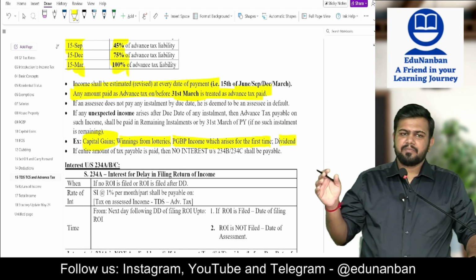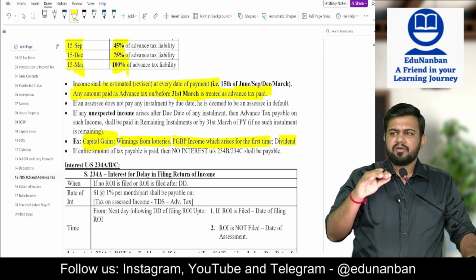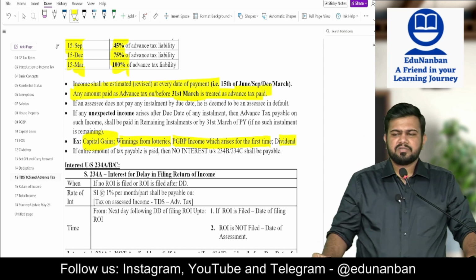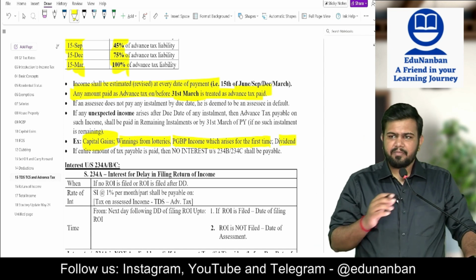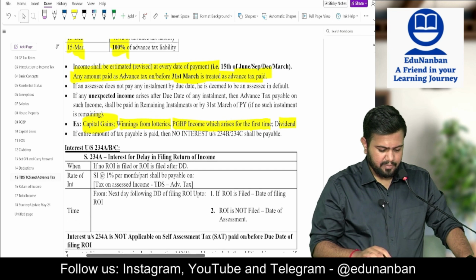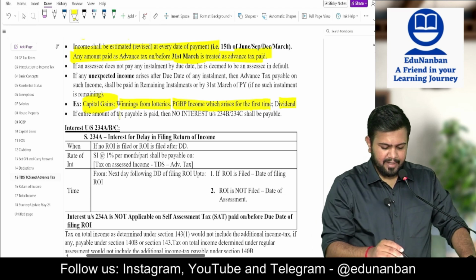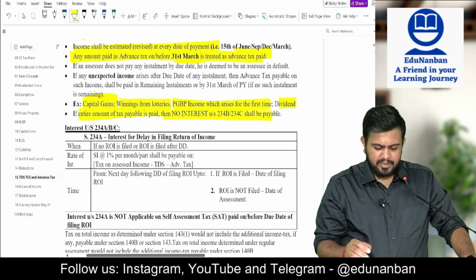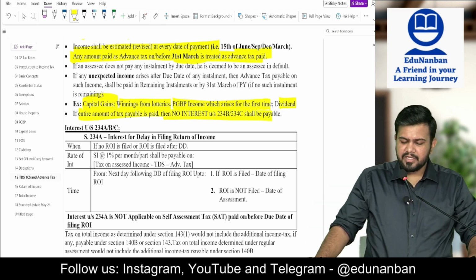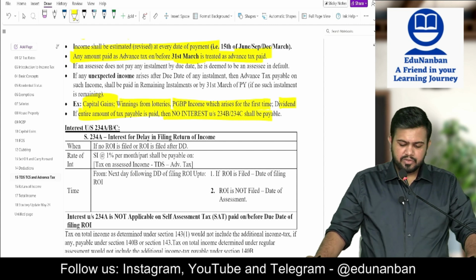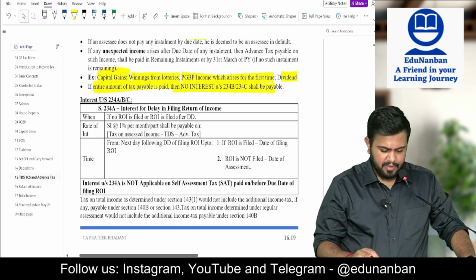So for these incomes, if March 15 date is over, no problem. You pay before March 31st. Not a problem. If the entire amount is paid, no interest under 234B, 234C shall be applicable. So 234B, 234C shall not be applicable.